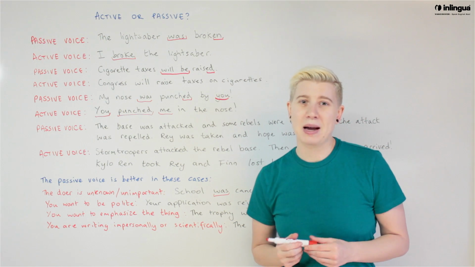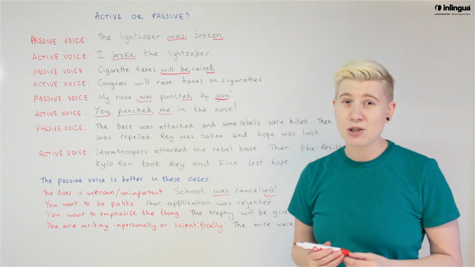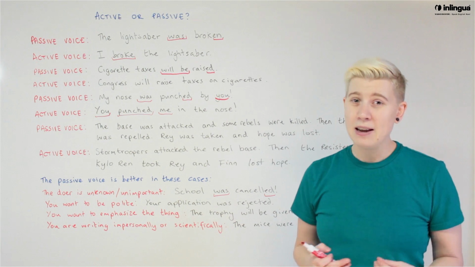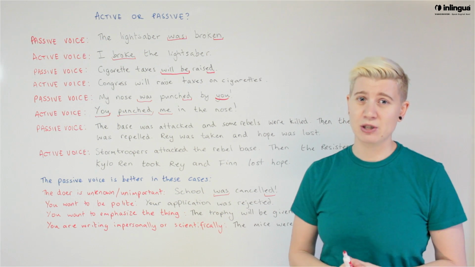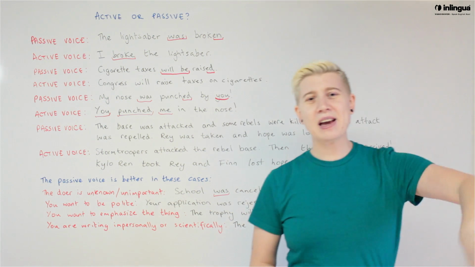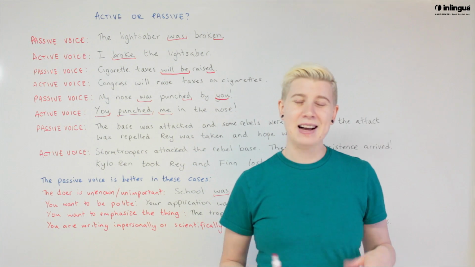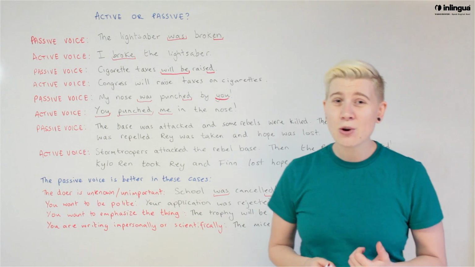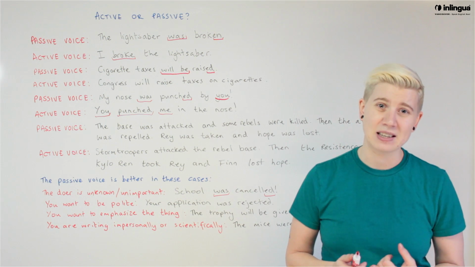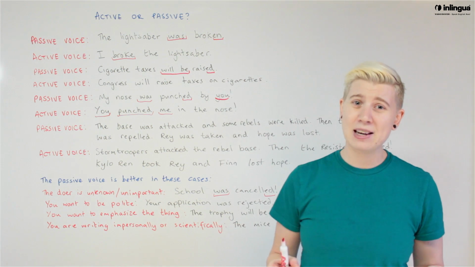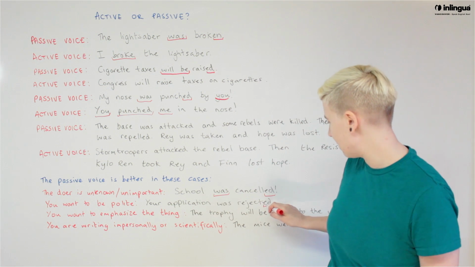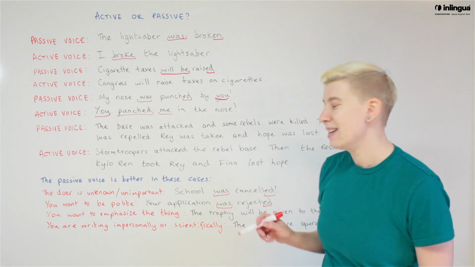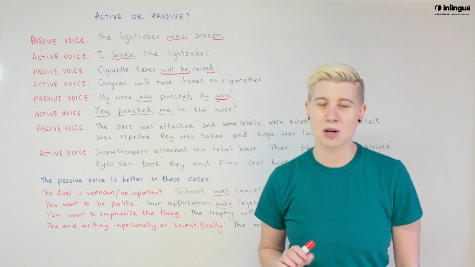Sometimes we also use the passive voice if we want to be polite or a little bit kinder. Okay? So for example, if you have applied to university and they send you a rejection, they're not going to say, "We have rejected you," because that sounds a little bit mean. They're going to say, "Your application was rejected." And they mean your application was rejected by us. But without saying who did it, it's a little bit kinder. It takes out some of the sting.